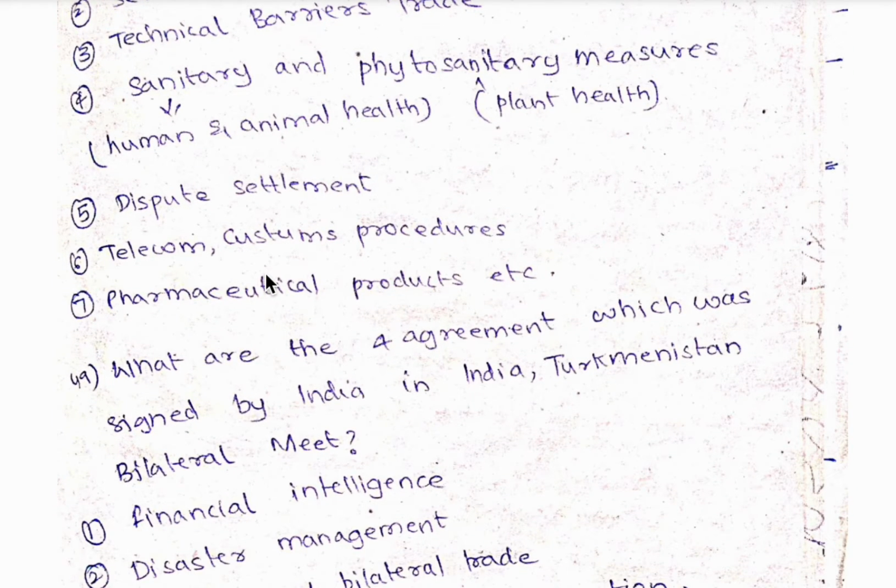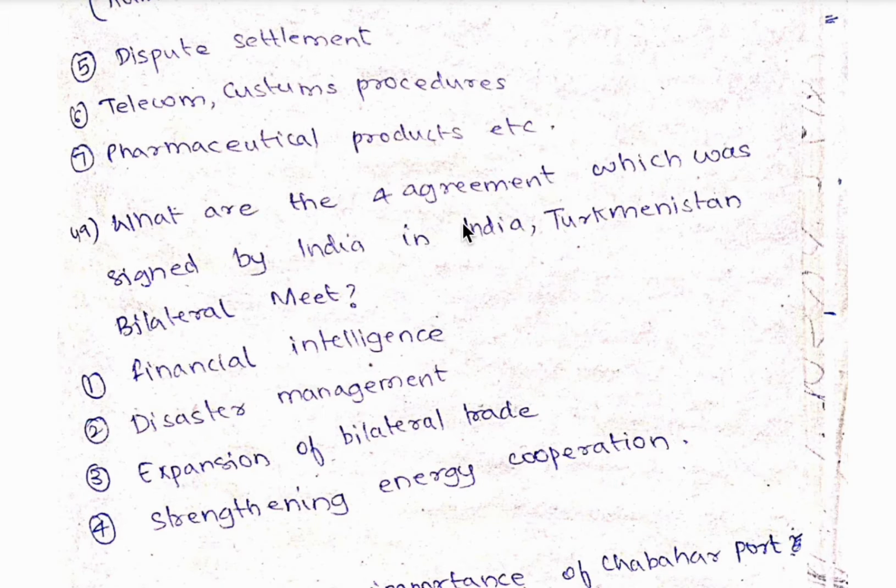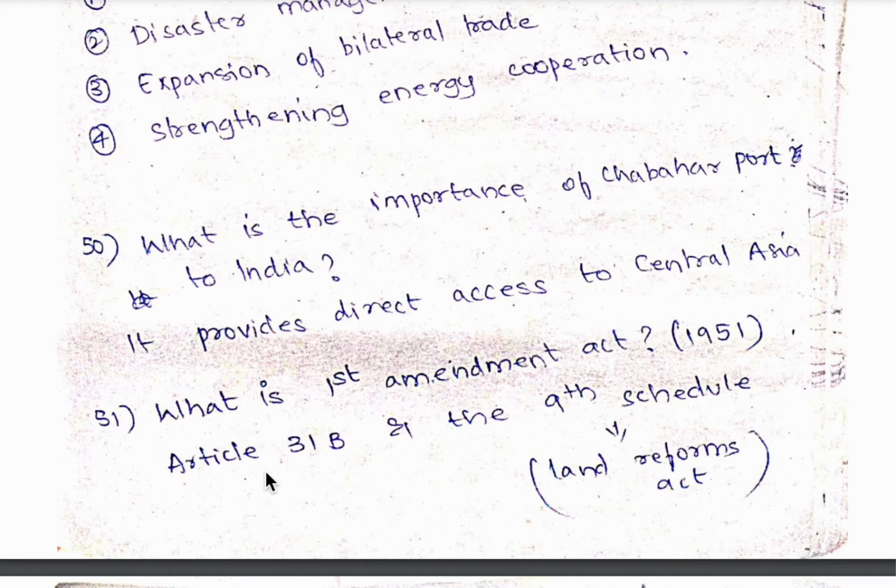49th question, what are the four agreements signed by India in the India-Turkmenistan bilateral meet? Recently they met, and the four agreements India signed are financial intelligence, disaster management, expansion of bilateral trade, and strengthening energy cooperation. 50th question, what is the importance of Chabahar port to India? Chabahar port provides direct access to Central Asia. It is very important from the Indian point of view, and strategically important as it connects Central Asia.